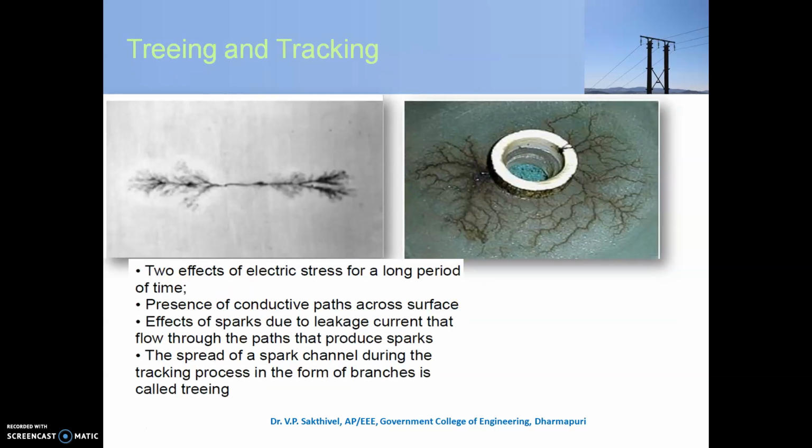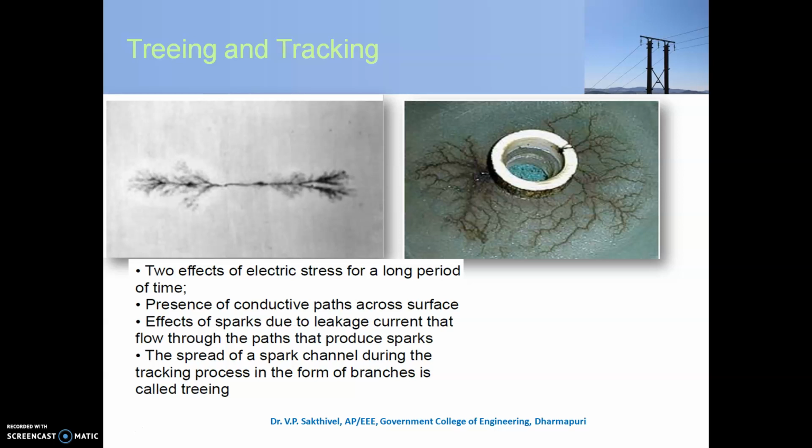Then treeing and tracking. When a solid dielectric is subjected for a long period to electrical stress, a visible marking appears on the dielectric material.